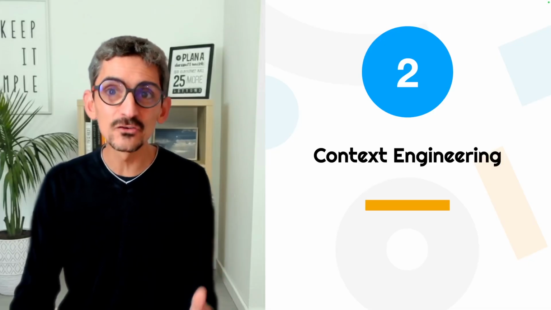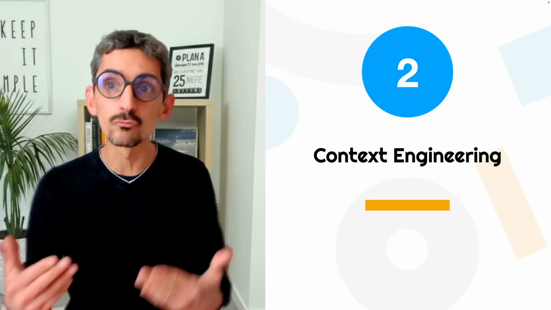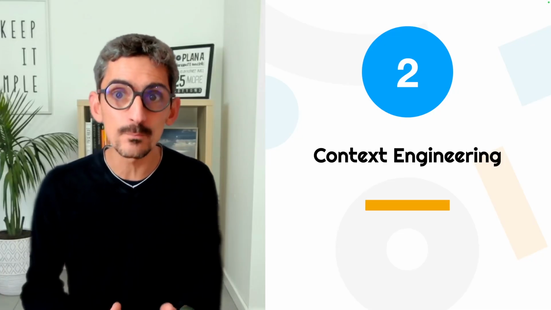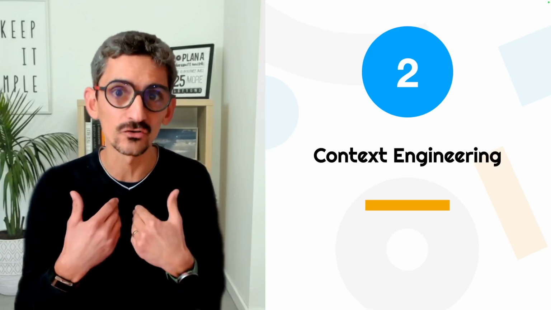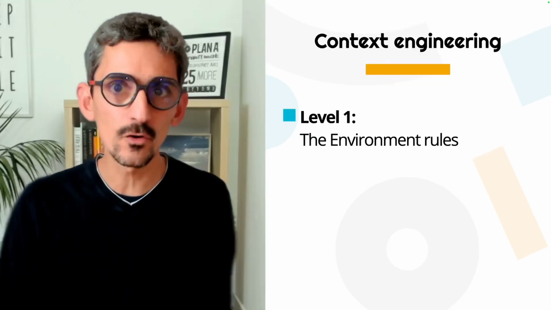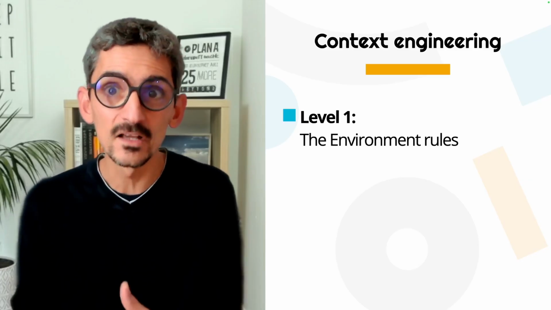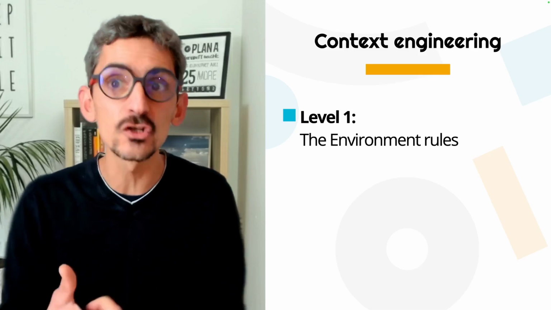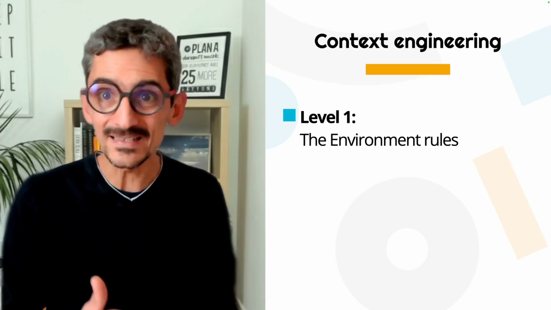That's why we need to dive into the context engineering. In other words, we need to embed rules and knowledge so the AI remembers how we build software, and more specifically, our software. And there is 2 levels for context engineering. The level 1 is the environment rules. That's why we had our Cloud.md or Agent.md with how we structure the software, what development principle to follow.